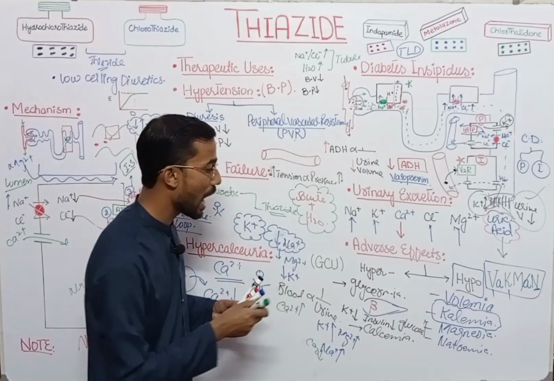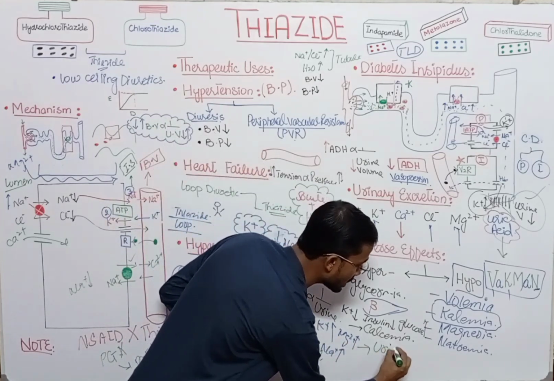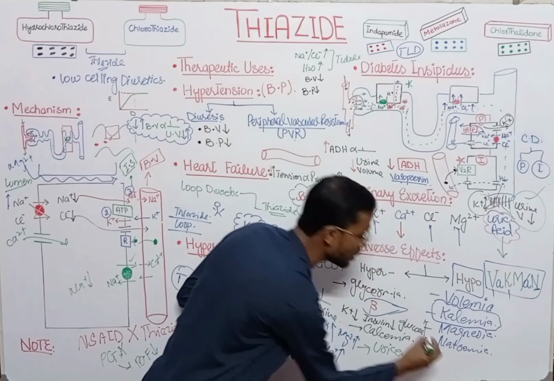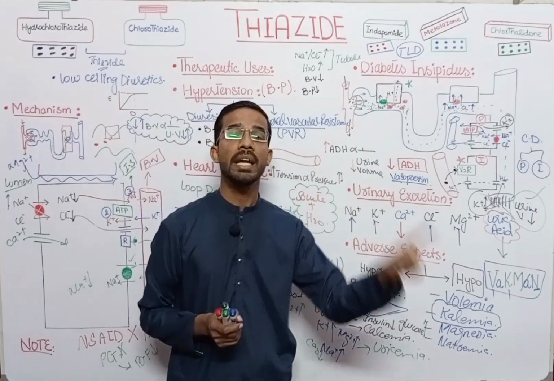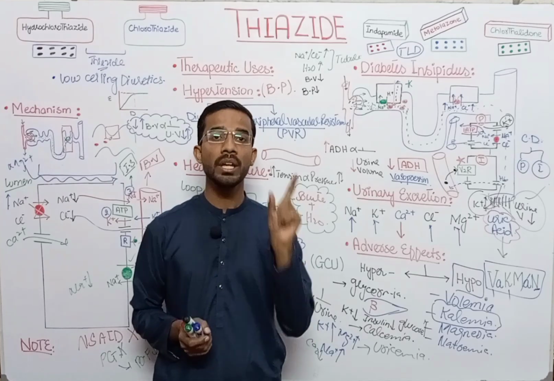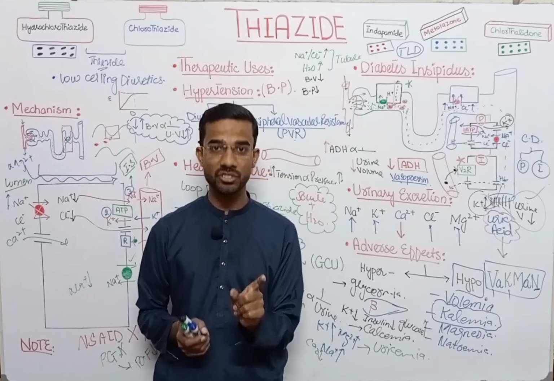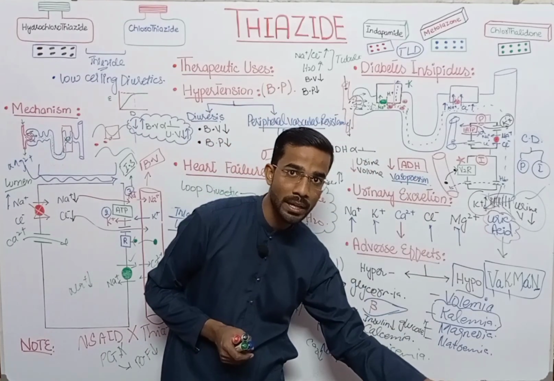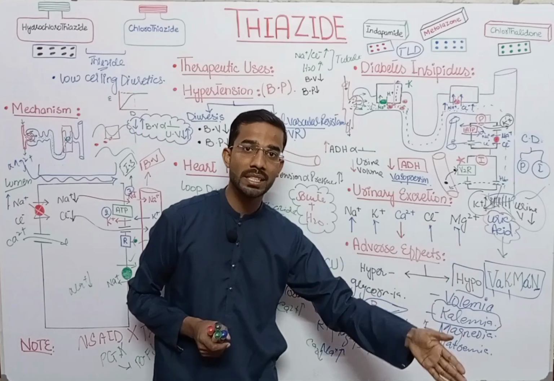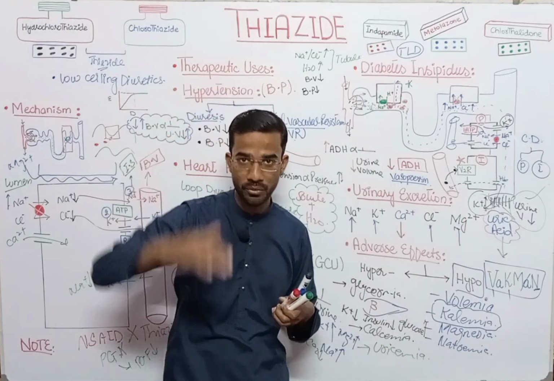And last is the hyper. You can also see the hyperuricemia. As we see that the uric acid is excreted from the blood into the tubule through the acid excretory system, but thiazide stops this excretory system, due to which uric acid will remain in the blood. In that situation, uric acid in the blood will increase and uric acid in the urine will decrease.